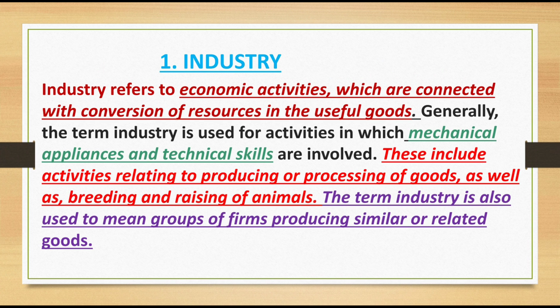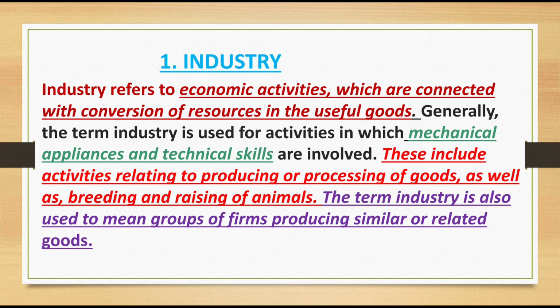First one, industry. Business activities are classified into two, industry and commerce. What is industry? Industry refers to economic activities which are connected with the conversion of resources into useful goods.